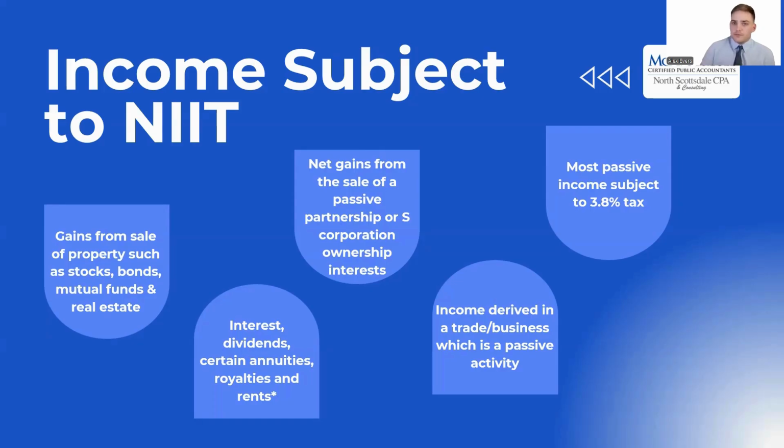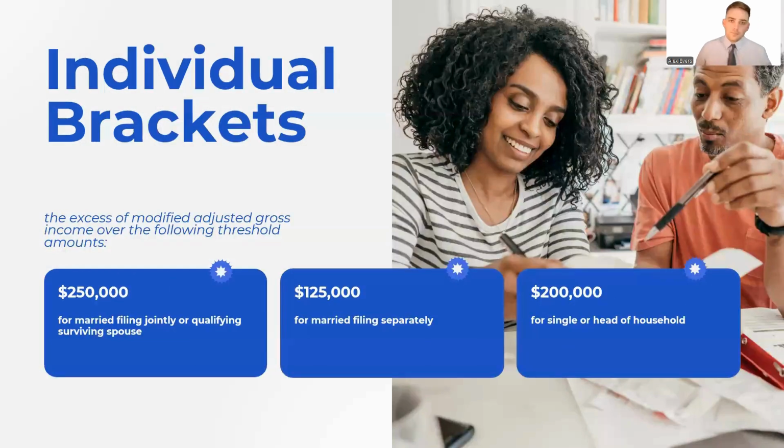with the exception of IRA distributions. Social Security income is exempt as well, and obviously earned income such as W-2 wages, or if you own your own business and you're working in the business every day, that's earned income and not subject to net investment income tax.